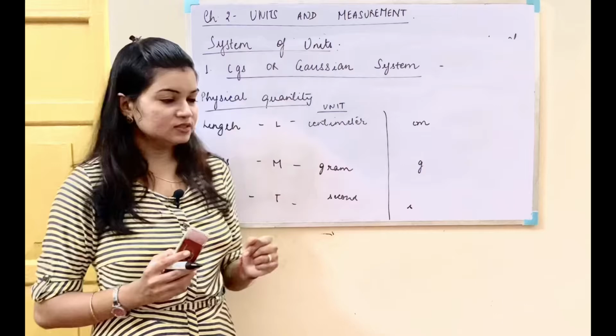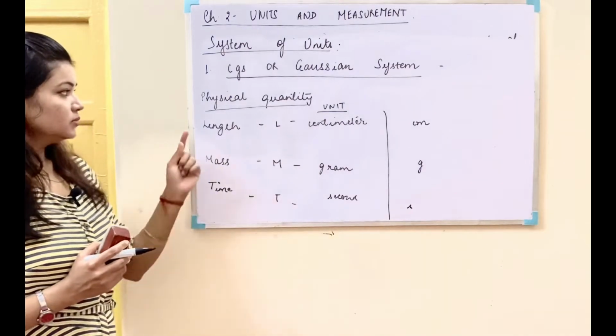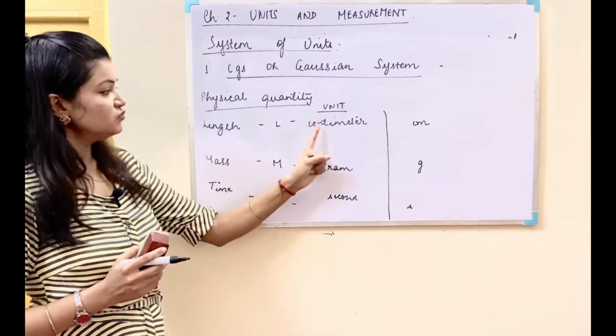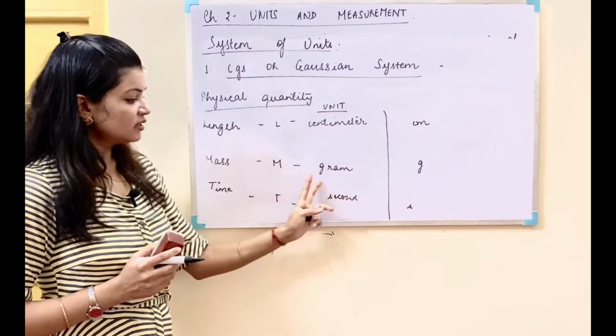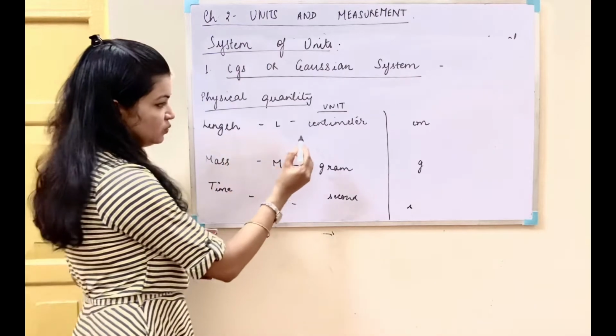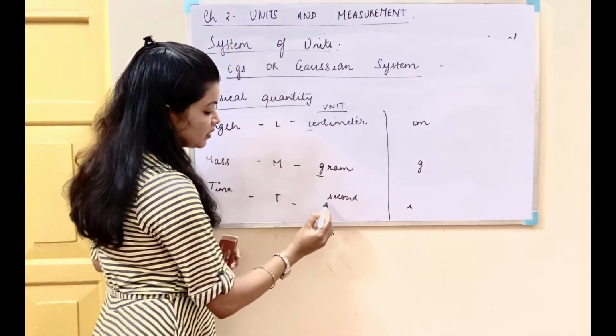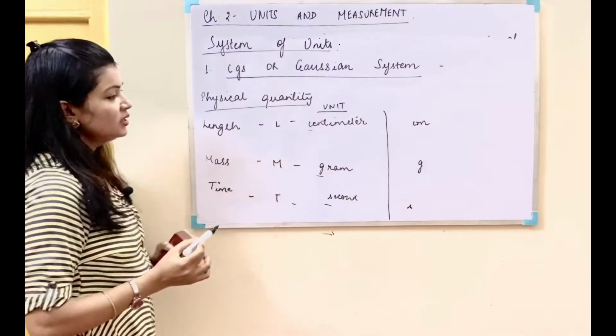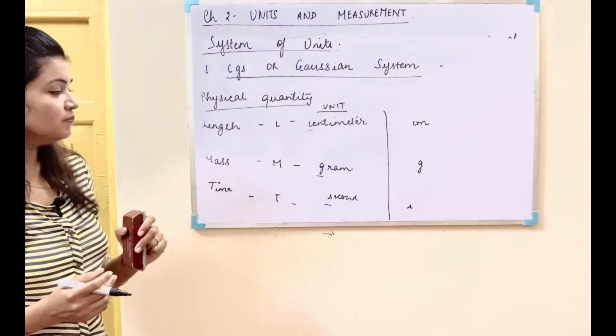CGS or the Gaussian system of units. The physical quantities in this will be length, mass and time. The units which we will be using will be centimeter, gram and second. So we use the initial of each of our units, which is C, G and S, and hence we get the name, the CGS system of units. It is also called the Gaussian system of units.